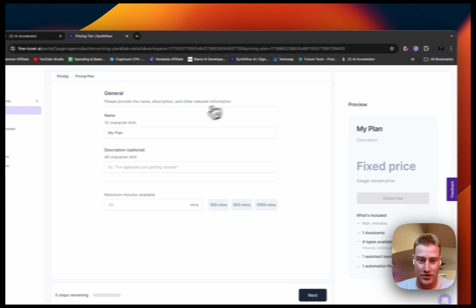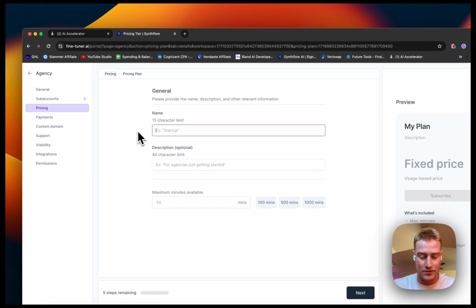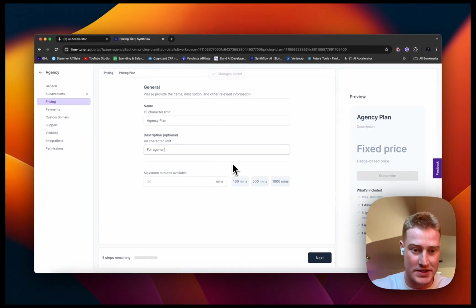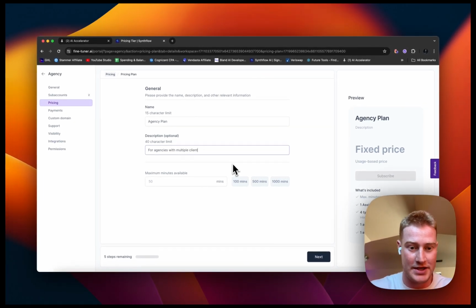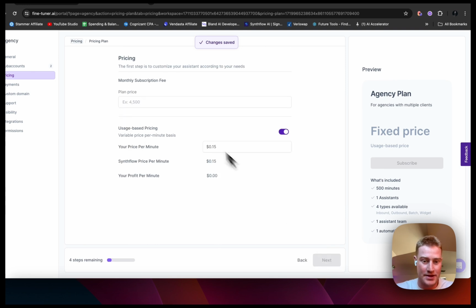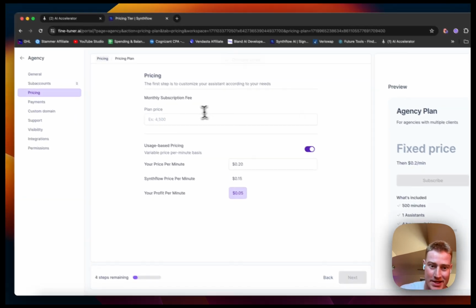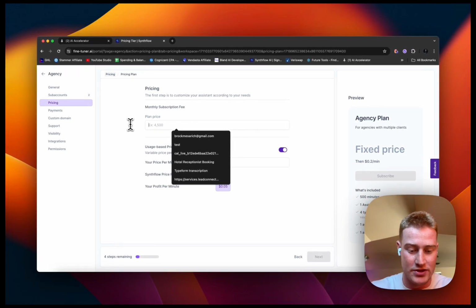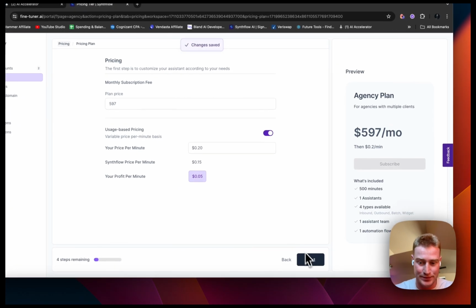Let's create another pricing plan. We're going to call this an agency plan for agencies with multiple clients. We're going to allow 500 minutes here. For this, let's do 20 cents per minute, so they could get a 5 cent per minute savings. The last plan price was $297, so let's do $597.